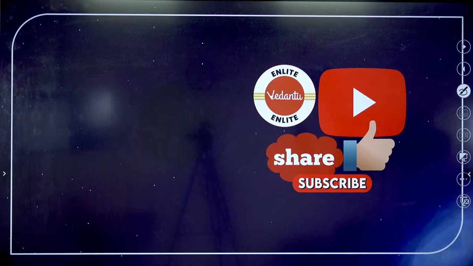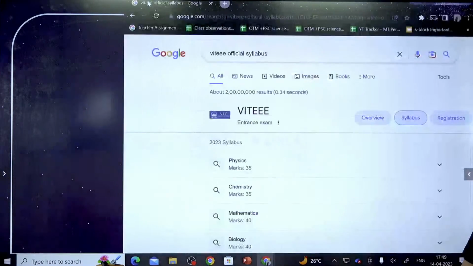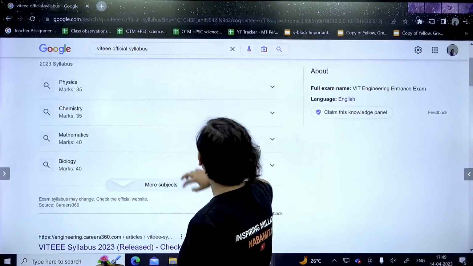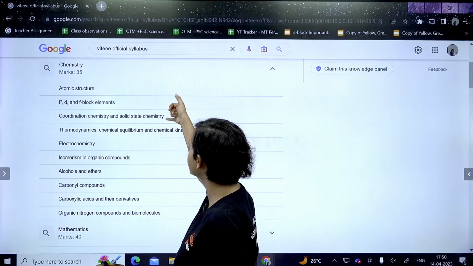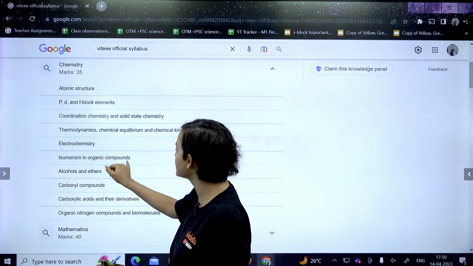Now, one more thing that everybody wanted to know is your official VIT syllabus. Here, guys, this is your official VIT syllabus. For chemistry, if you see: atomic structure, P, D and F block, coordination chemistry and solid state chemistry, thermodynamics, chemical equilibrium, chemical kinetics, electrochemistry, isomerism in organic compounds.